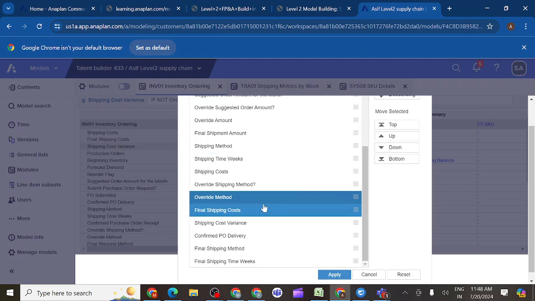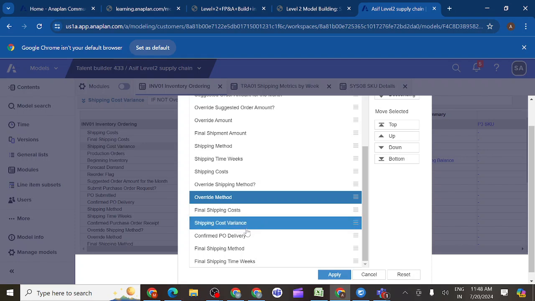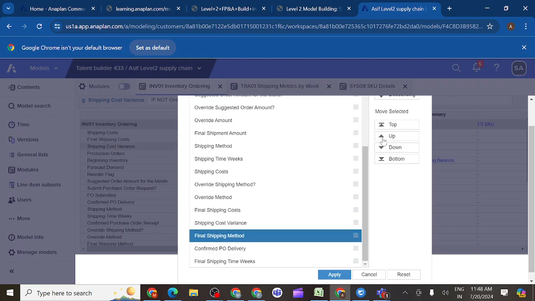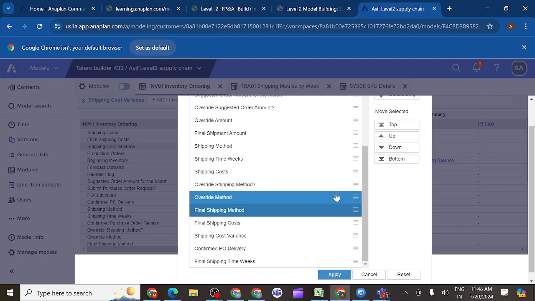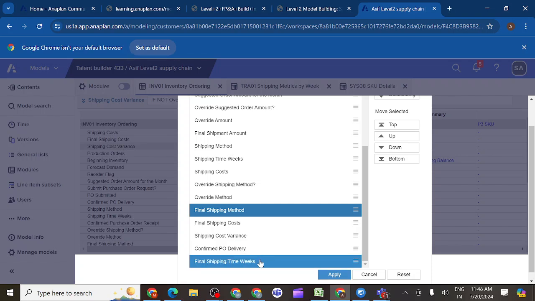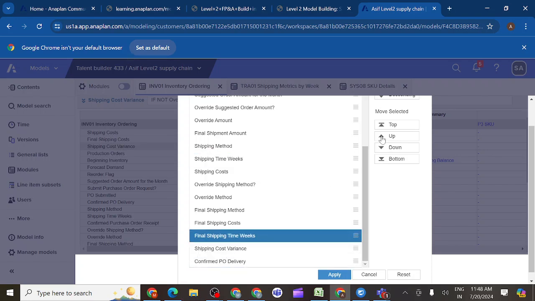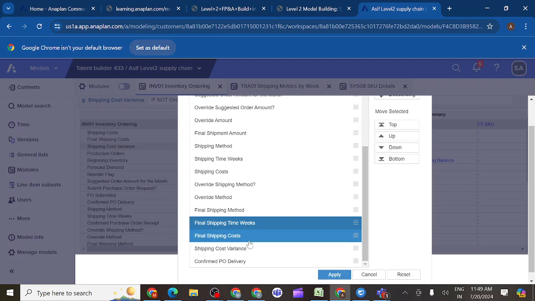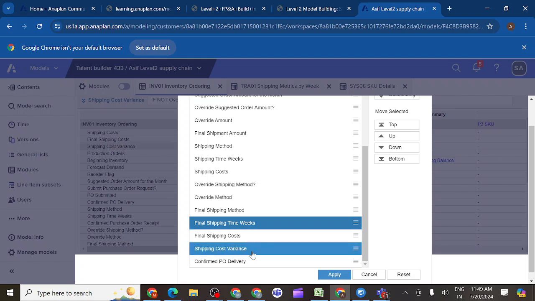Yes, correct. Next, final shipping method. Yes. Then final shipping time weeks after final shipping method. Yes. Next, final shipping cost. Correct.